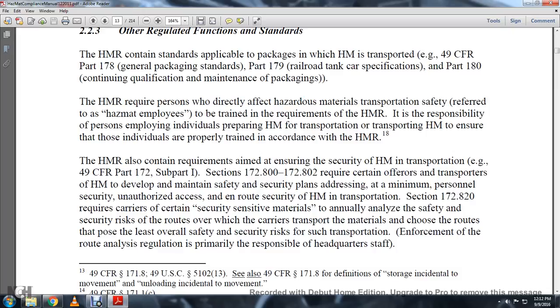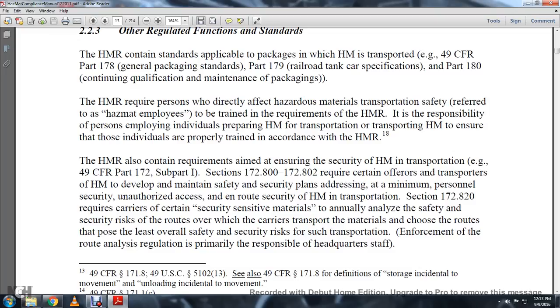The hazmat regulations also contain requirements to ensure the security of hazmat in transportation. Title 49 CFR Part 172, Subpart I, Sections 172.800 through 172.802, require offerors and carriers of certain hazmat to develop and maintain safety and security plans addressing personnel security, unauthorized access, and en route security of hazmat transportation.